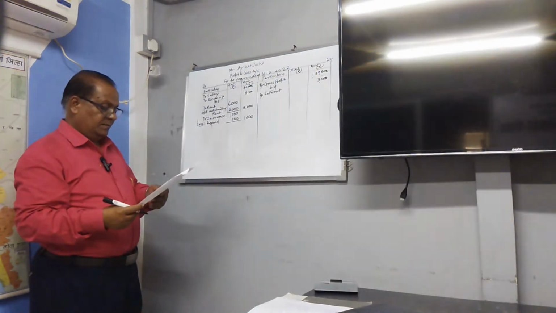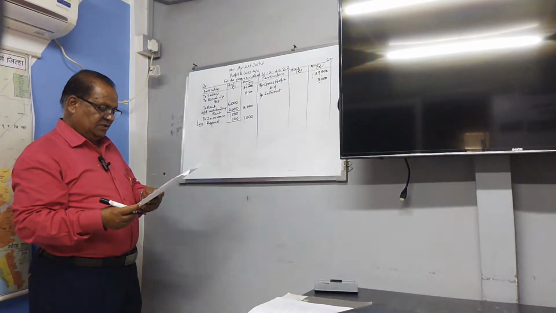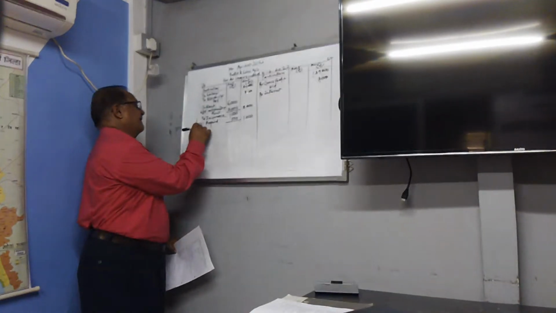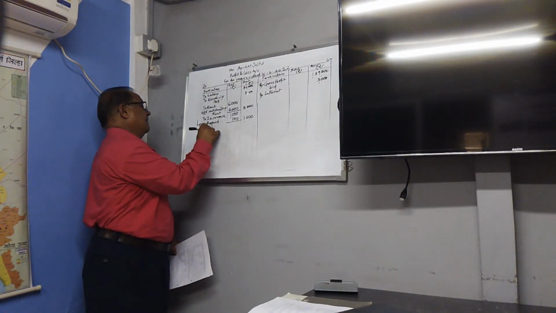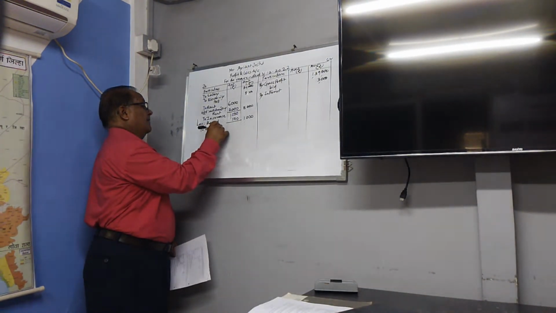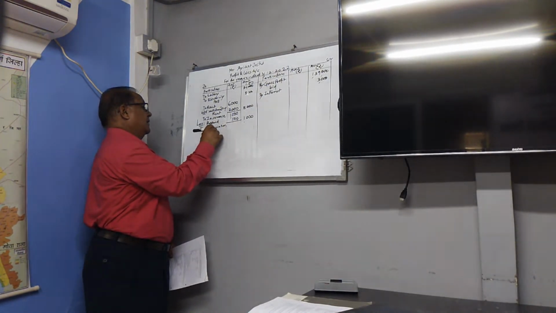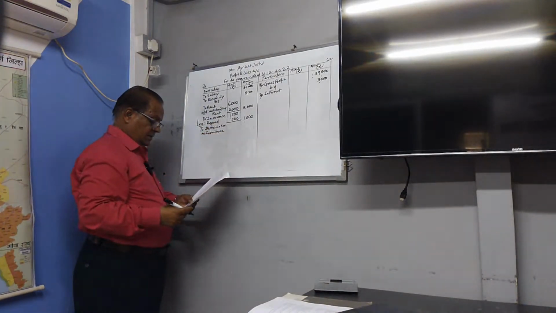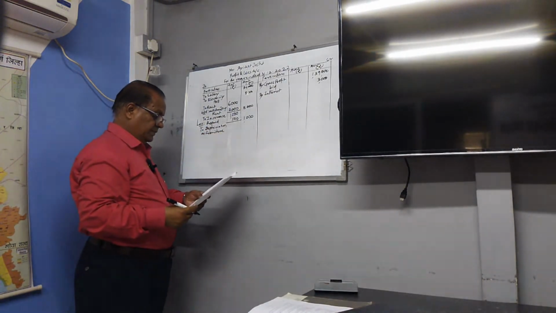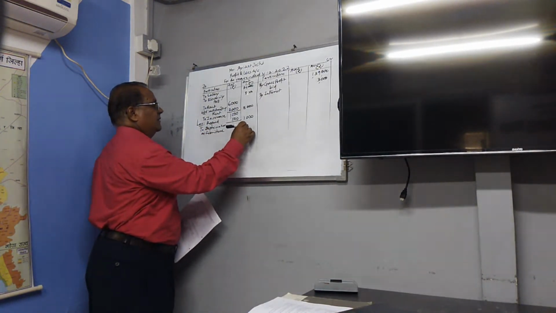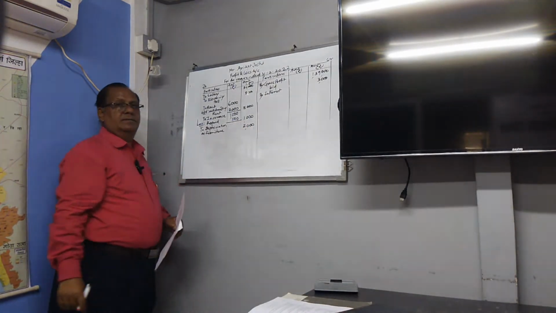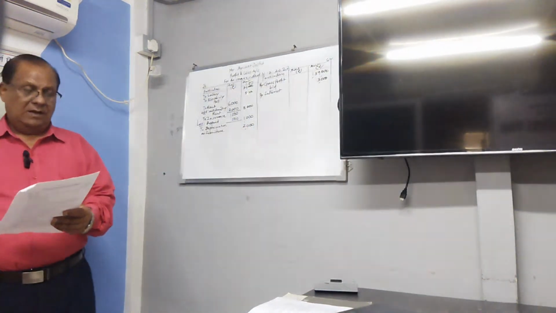Then depreciation on furniture, 10% of 20,000, maybe 2,000. Finished. Now you have to ascertain.